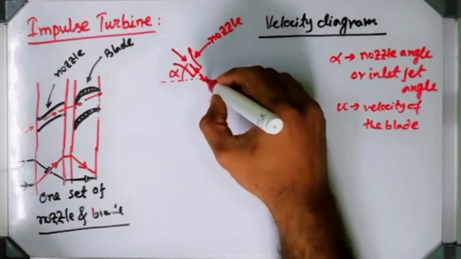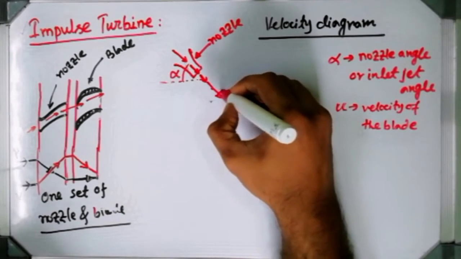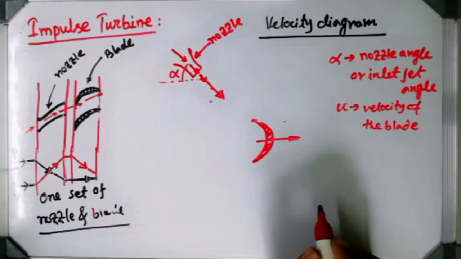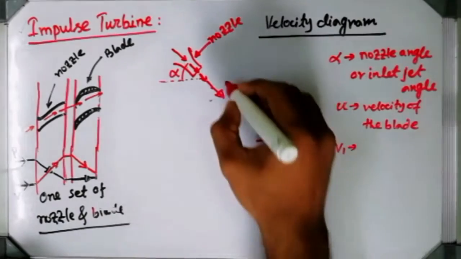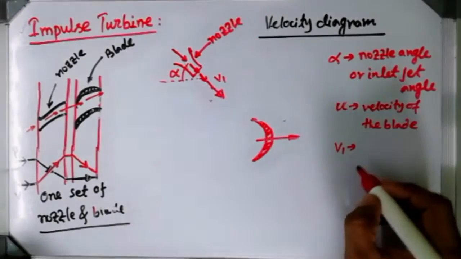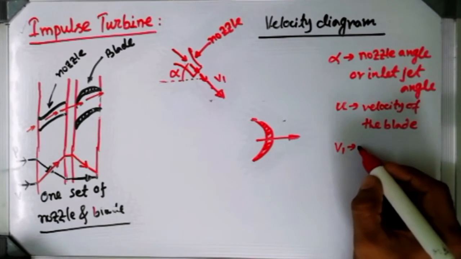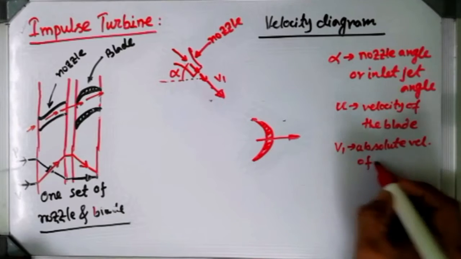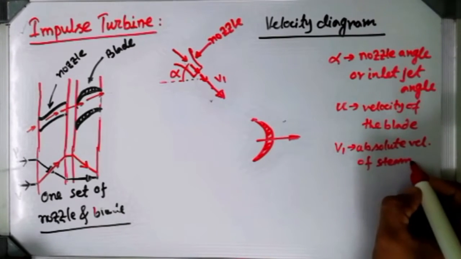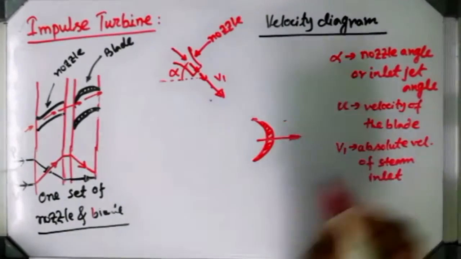Now the steam, whatever is coming out from the nozzle in this direction, obviously has some velocity. That means the outlet velocity of the nozzle I am taking as V1. This is the velocity of the steam which is coming out from the nozzle, and I am representing it by V1. So V1 is the absolute velocity of steam at inlet. Inlet means inlet of the blade. Why am I saying absolute?